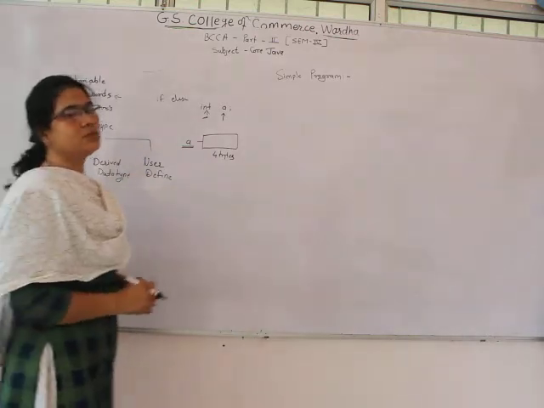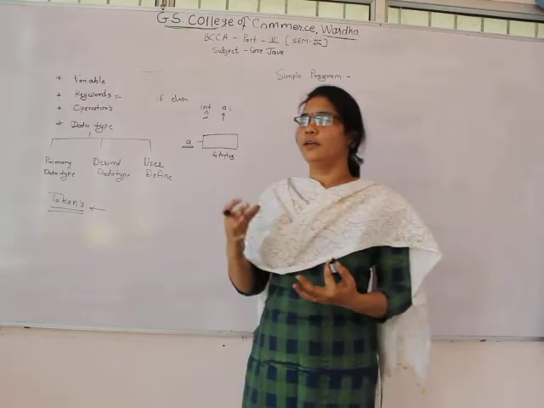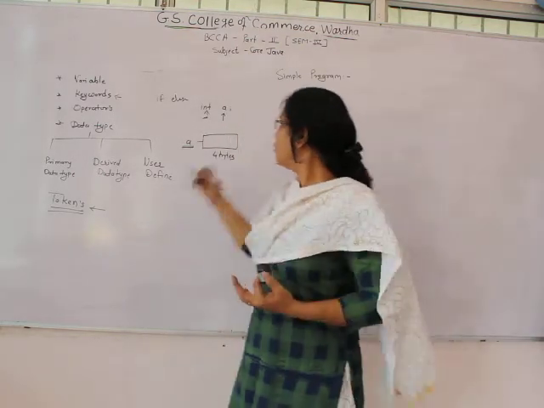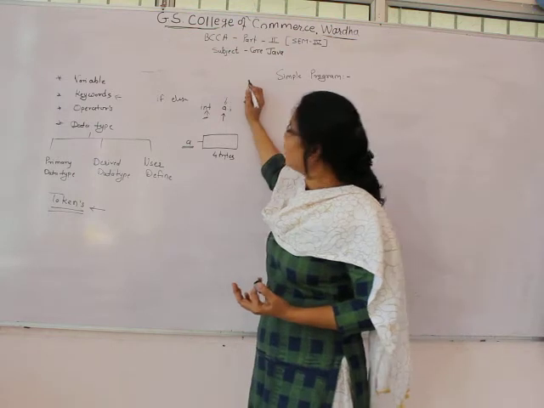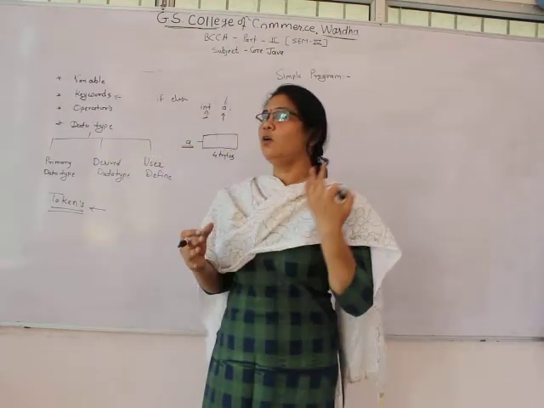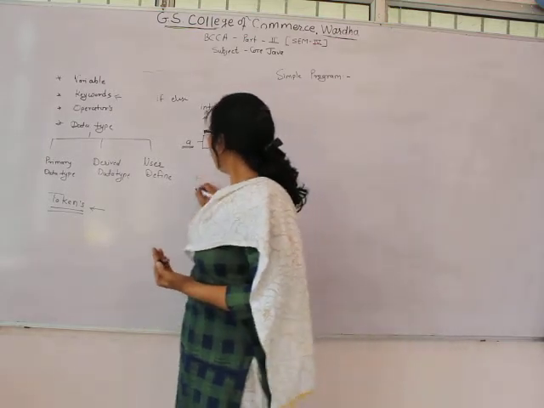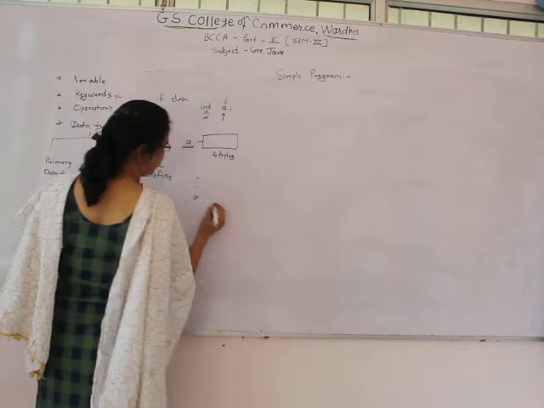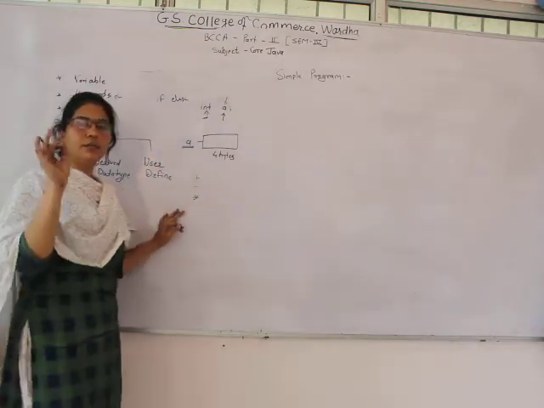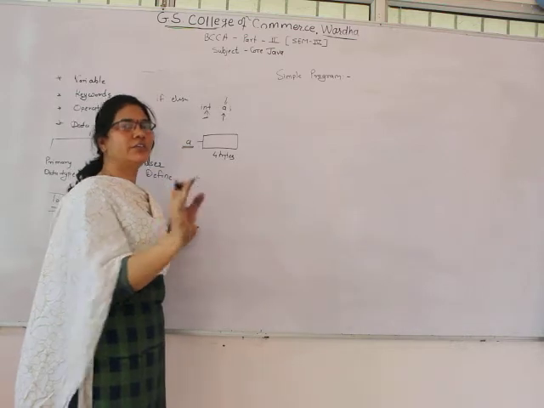The next one is operators. You already know operands and operators. The operands are the variables which we define or declare in our programming, but the operator is a special symbol like plus, minus, multiplication, which performs a specific task.